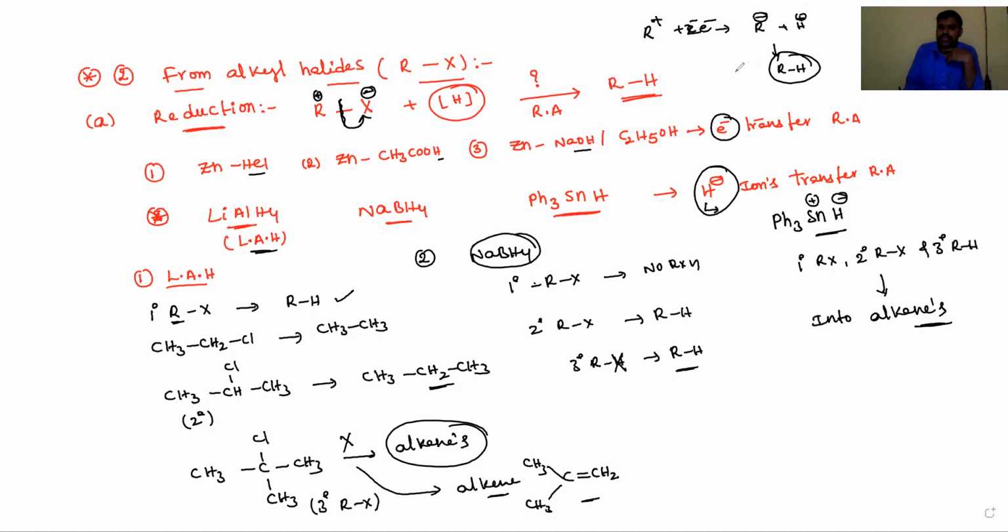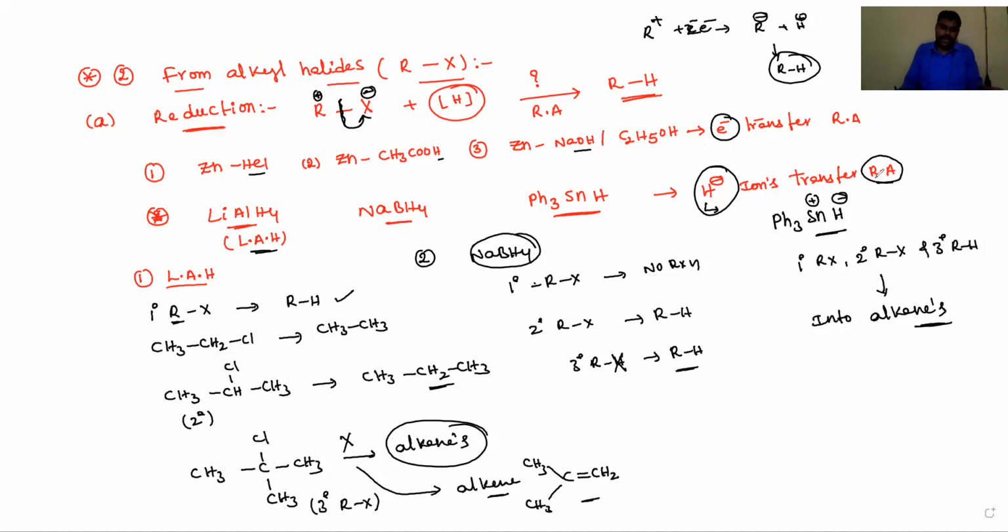So zinc with HCl, zinc with acetic acid, and zinc with sodium hydroxide in ethyl alcohol are the important reducing agents. These metals transfer electrons to the alkyl halides. But lithium aluminum hydride, sodium borohydride, and triphenyltin hydride are hydride ion transfer reducing agents. They transfer hydride ions.